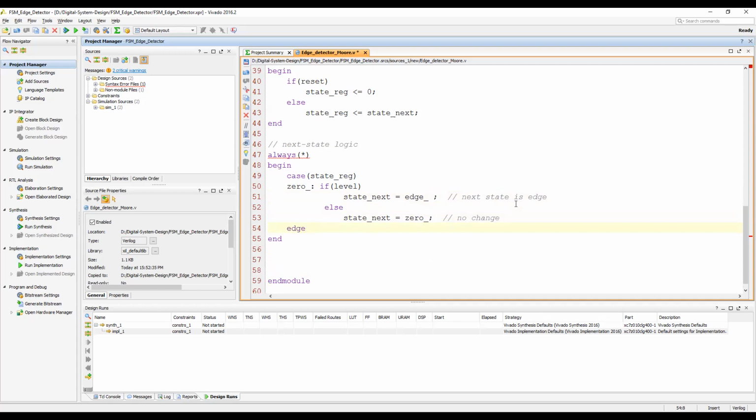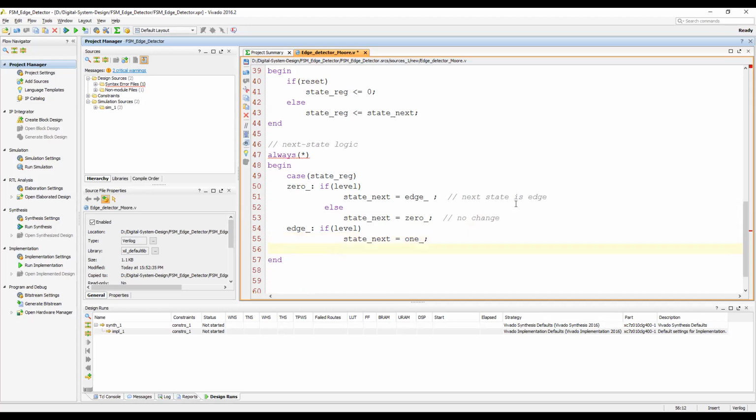Another state is edge. So once in the edge state, you want to check the value of level. If level is high, then you move to the state next is equal to 1.